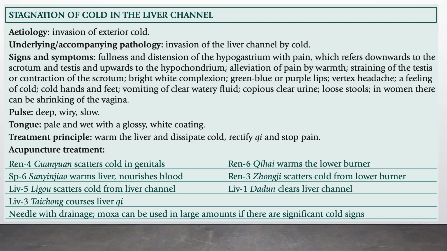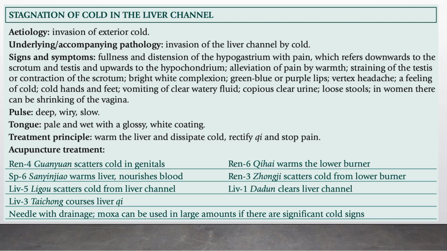To summarize, stagnation of cold in the liver channel, etiology is invasion of exterior cold. Underlying accompanying pathology, invasion of the liver channel by cold. Signs and symptoms: fullness and distension of the hypogastrium with pain, which refers downwards to the scrotum and testes, and upwards to the hypochondrium. Alleviation of pain by warmth, straining of the testes or contraction of the scrotum,